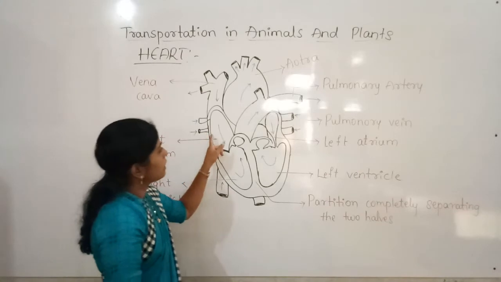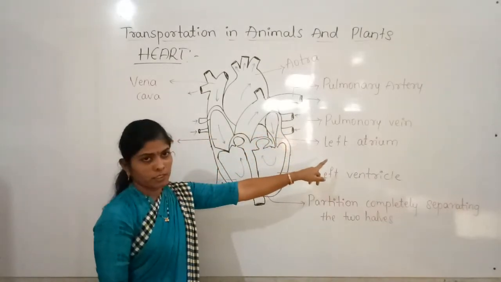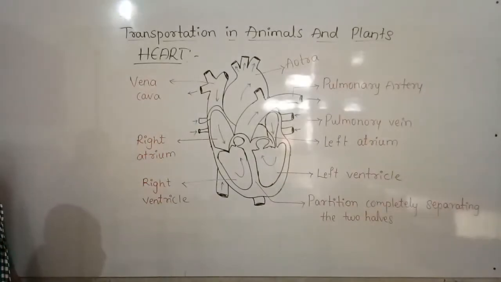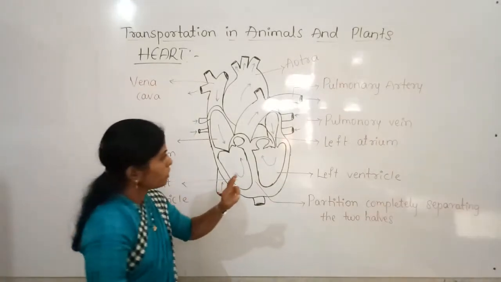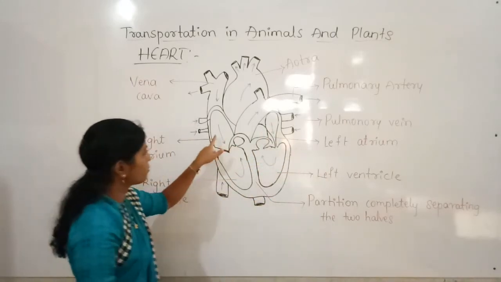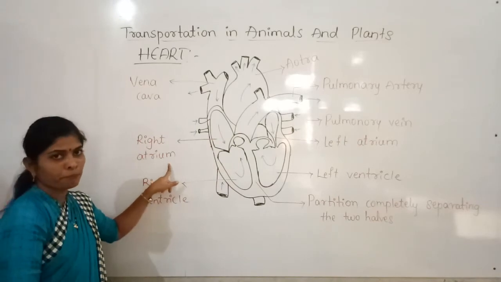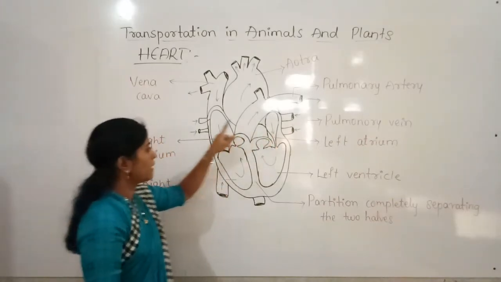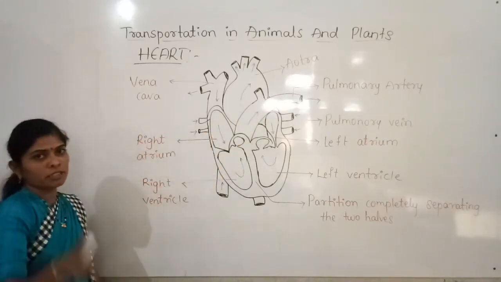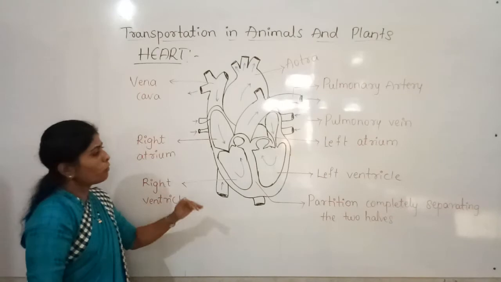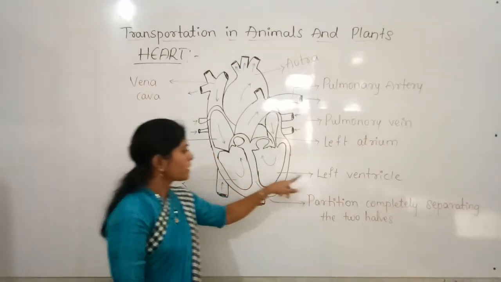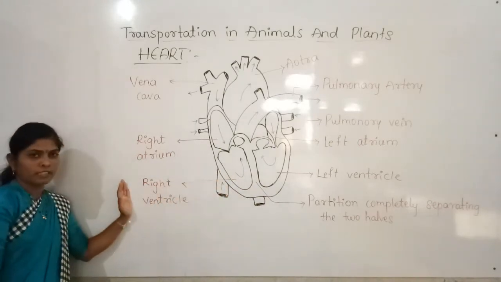There are 2 atrium, the singular is atrium, and the plural we can say is atria. So there are 2 atria. One is the left atrium and another one is the right atrium. They are the uppermost chambers. And the lowermost chambers are the ventricles. One is the left ventricle and another one is the right ventricle.